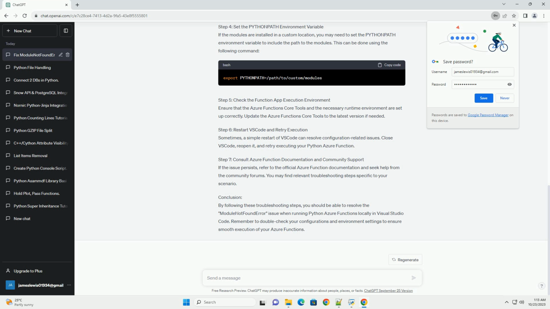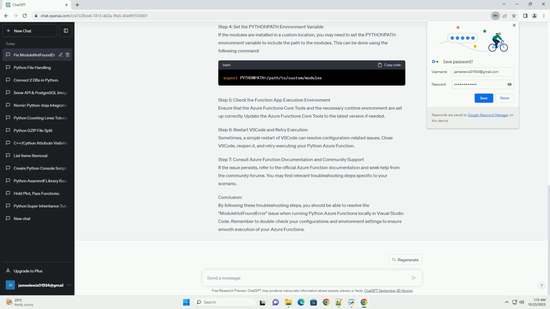Step 3. Review the module import statements. Inspect your Python files for any import statements. Verify that the modules you are trying to import are installed and accessible within your environment. Cross-check the import paths to ensure they are correctly referencing the required modules.